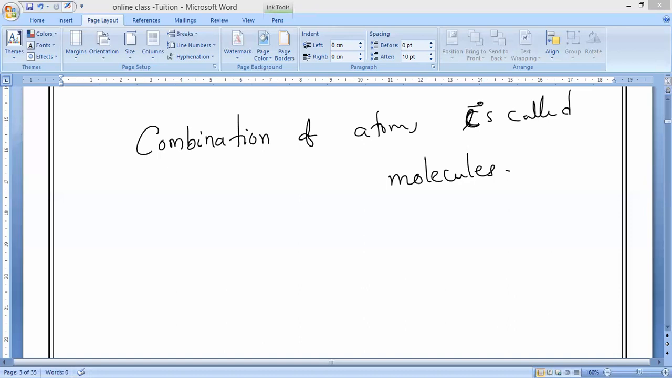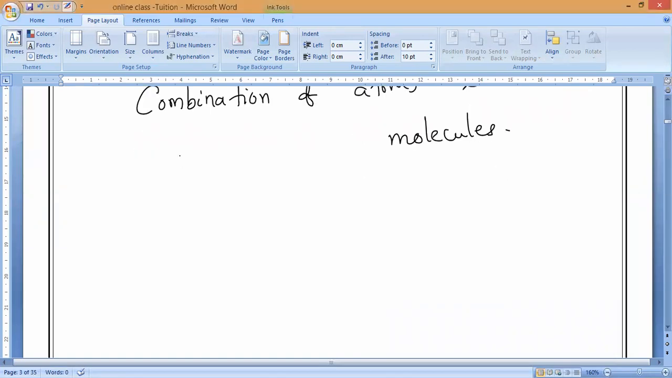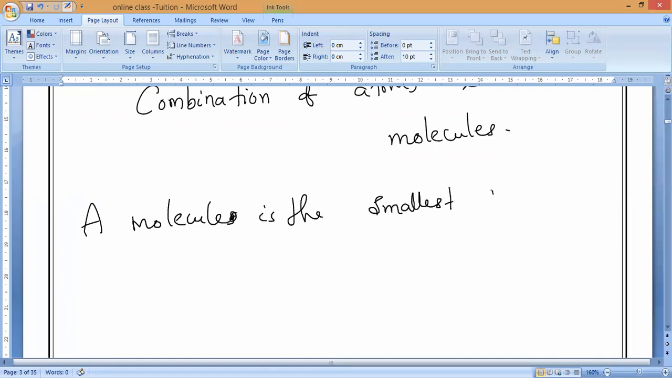So based upon that, you should write one more definition for molecule. So write it, all of you. A molecule is the smallest particle of a substance. A molecule is the smallest particle of a substance.